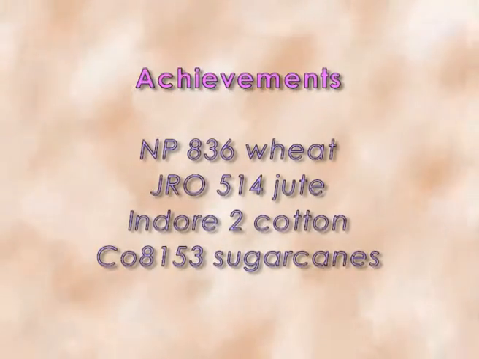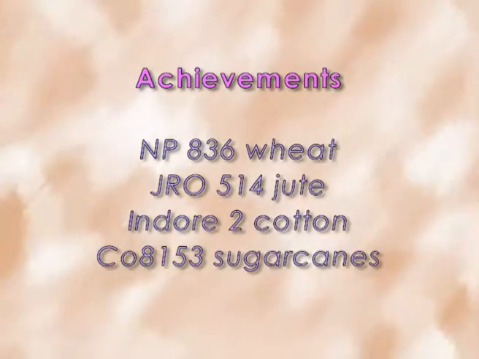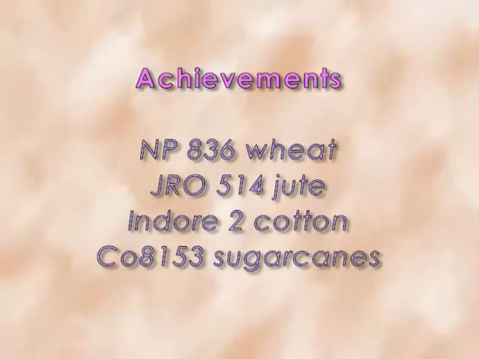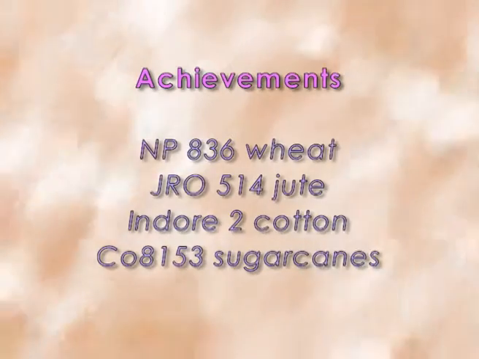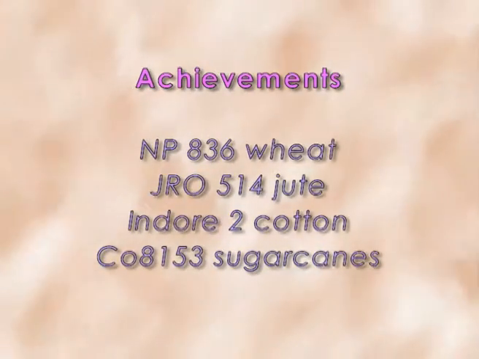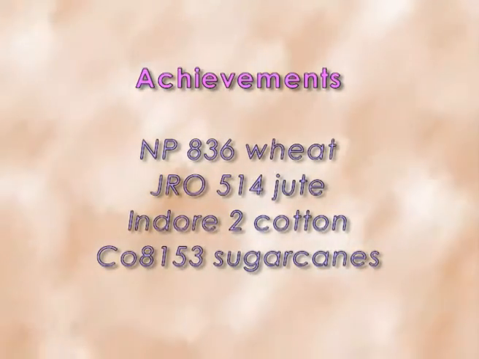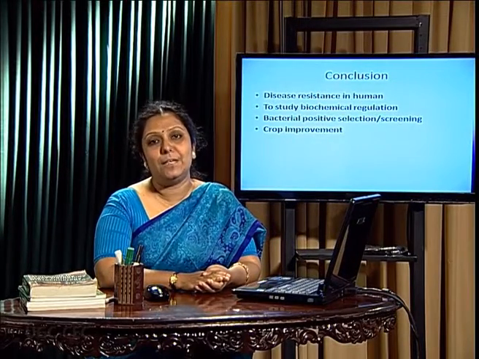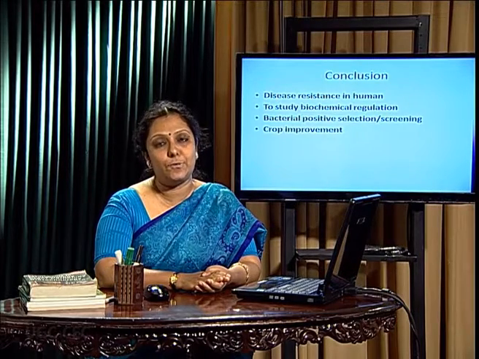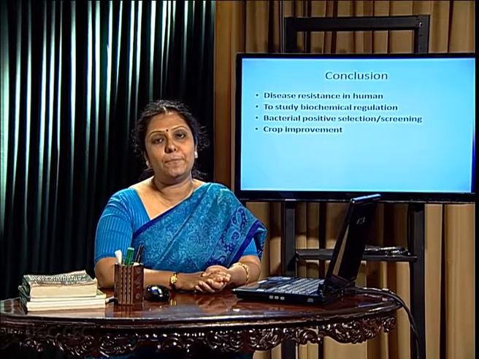Let's see what the achievements are. In case of wheat, NP836. In case of jute, JRO514. In case of cotton, Indo-2 cotton is very important. And sugarcane, CO8153. They are all mutated gene products coming from polyploidy, which are giving instant speciation having the desirable trait. So, as a conclusion, beneficial mutation is needed for desirable trait introduction for crop improvement,